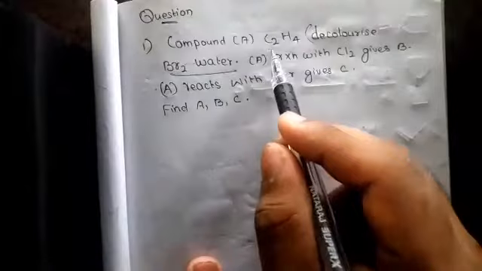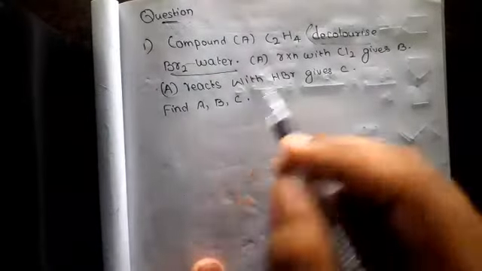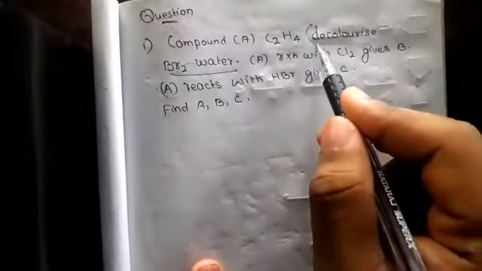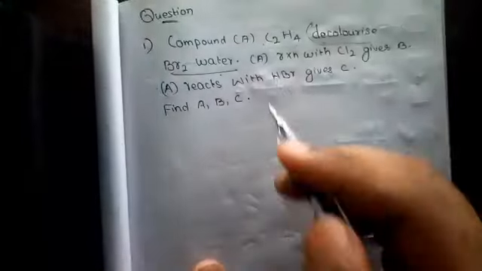Okay. Compound A, C2H4, decolorizes bromine water. What does it mean? If bromine water is decolorized, the compound is a double bonded compound. If it does not decolorize, it is a single bonded or triple bonded compound. Okay.